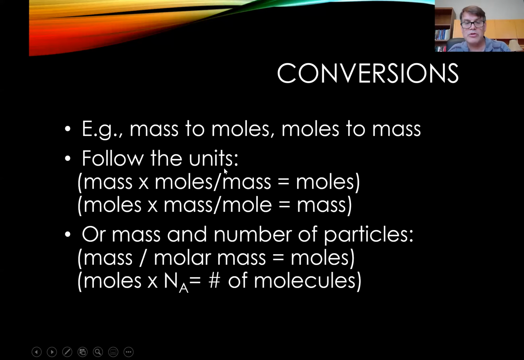What about if you want to exchange between the mass and the number of particles? If you divide the mass by the mass per mole, you'll end up with moles. Mass divided by molar mass equals moles. So let's say you want to find out the number of molecules. Then you take the number of moles and you multiply it by Avogadro's number, which is the number of atoms or molecules per mole. Moles cancel out, and you're left with the number of molecules or the number of atoms. So there you have it, a little bit with conversions.